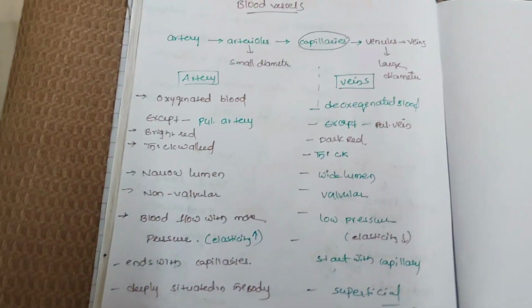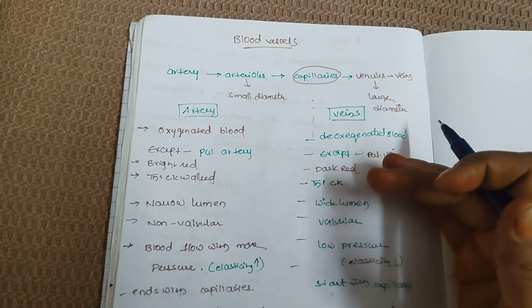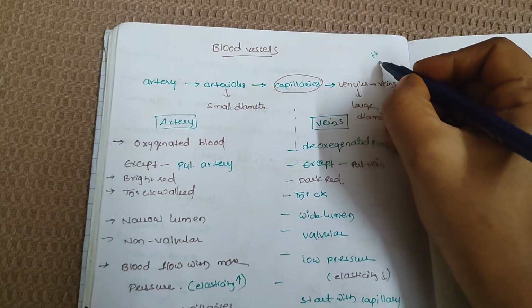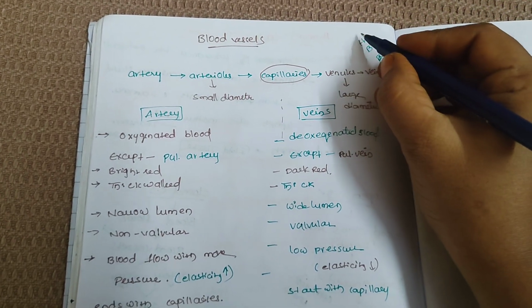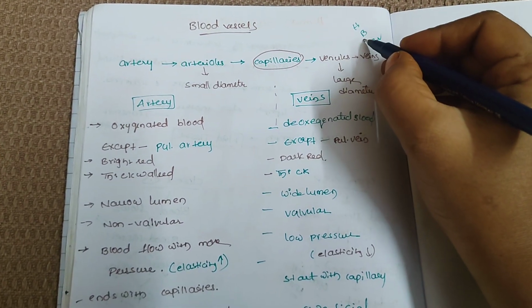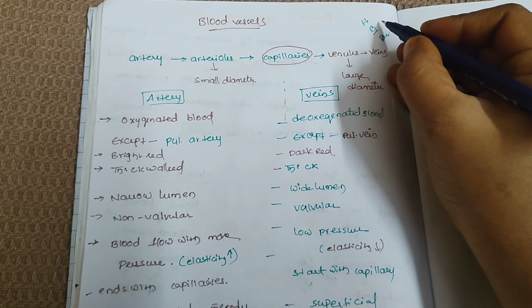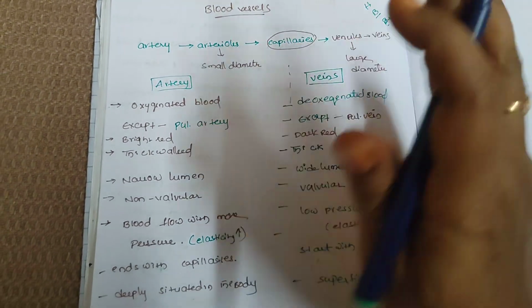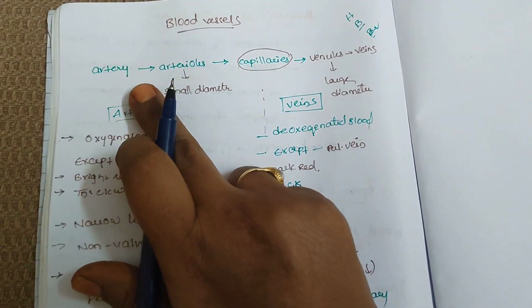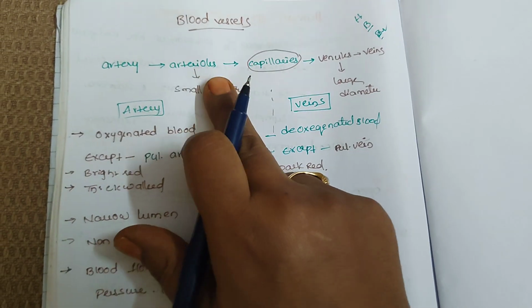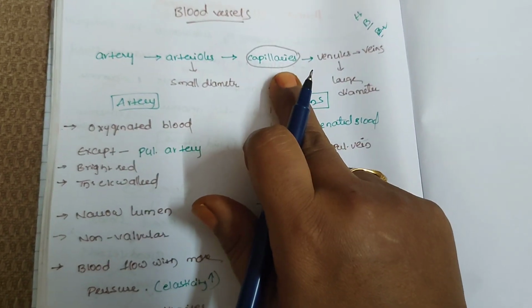Then blood vessels. The circulatory system constitutes the heart, blood and blood vessels. The structure and working of the heart we will see separately. In the blood we have RBC, WBC and platelets. In blood vessels we have three: arteries, veins and capillaries. Arteries branch into arterioles, which connect to the capillaries.